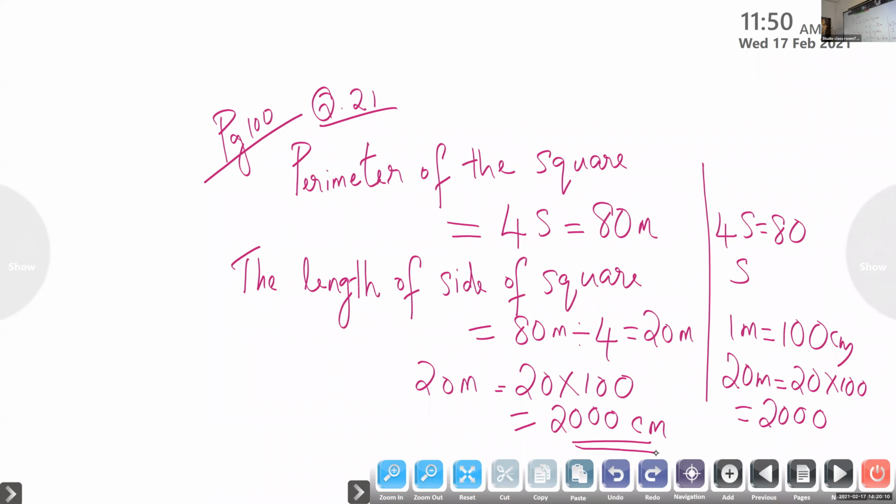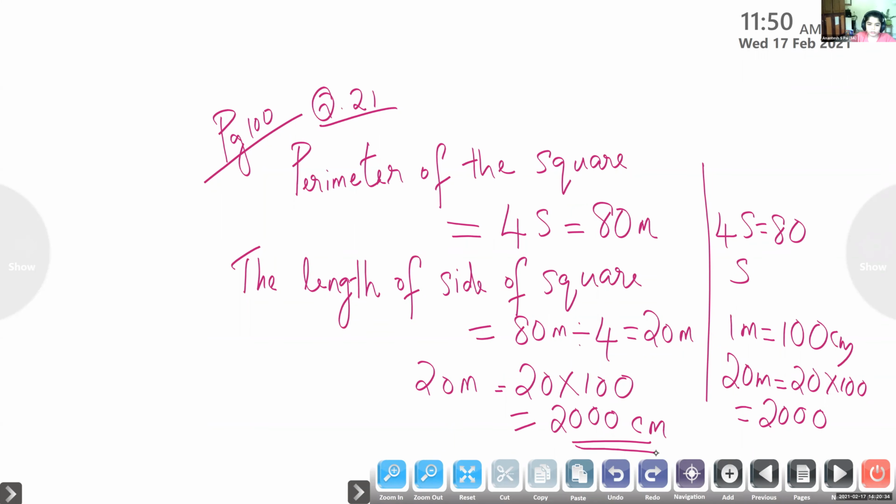So what is 1 meter? How many centimeter is 1 meter? 100. So 20 meter will be 20 into 100. 20 into 100 is 2000. Write 20, then add how many 0? Write 20, then add 2 more 0. So this is only 2000 centimeter.